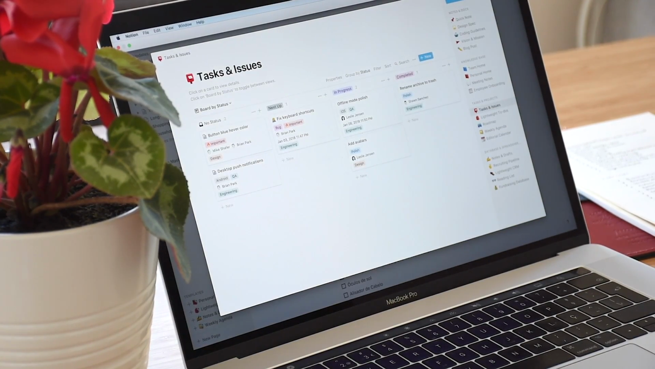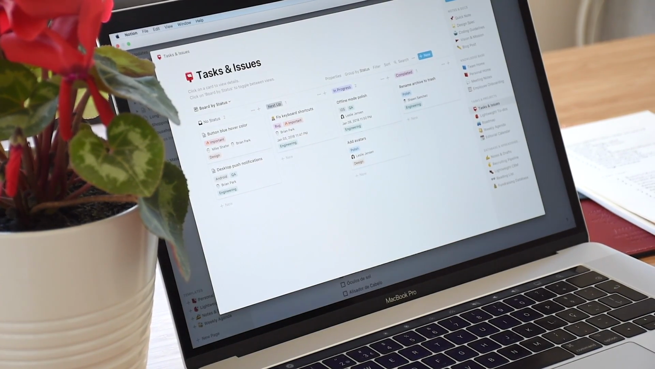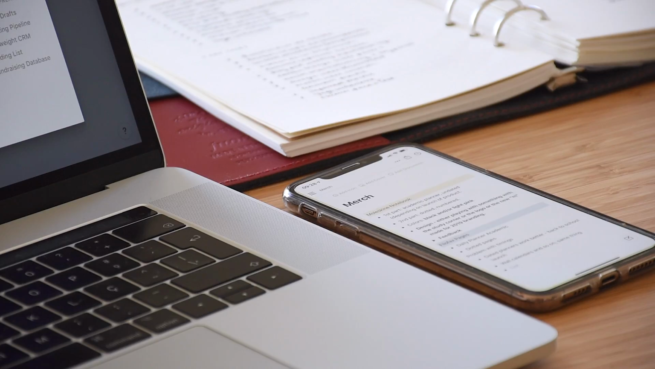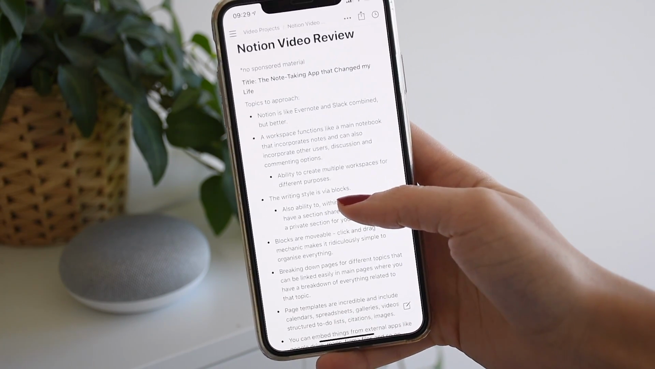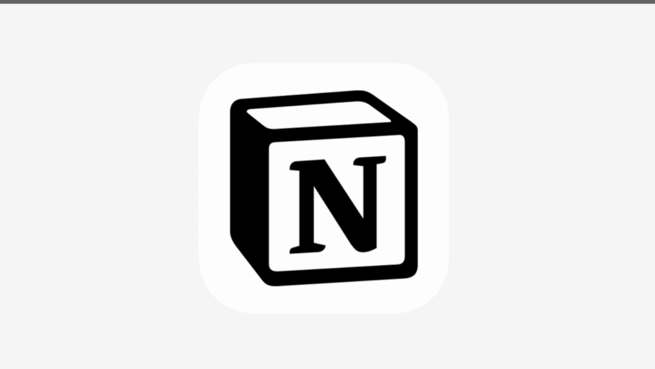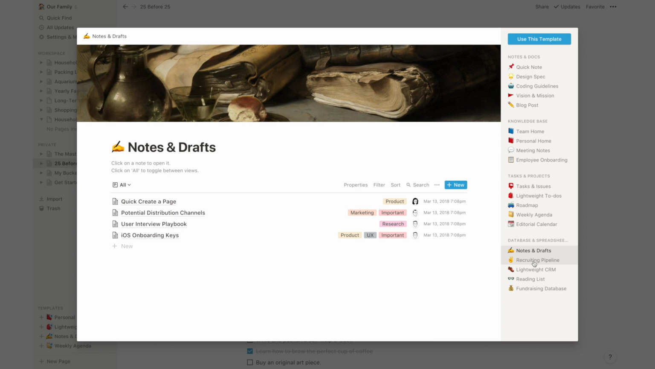Hello everyone! Today I quickly want to jump in to talk about my new favorite note-taking app and the only one that was actually able to replace Evernote for good. And the app I'm talking about today is Notion. And Notion is like Evernote and Slack combined but better.